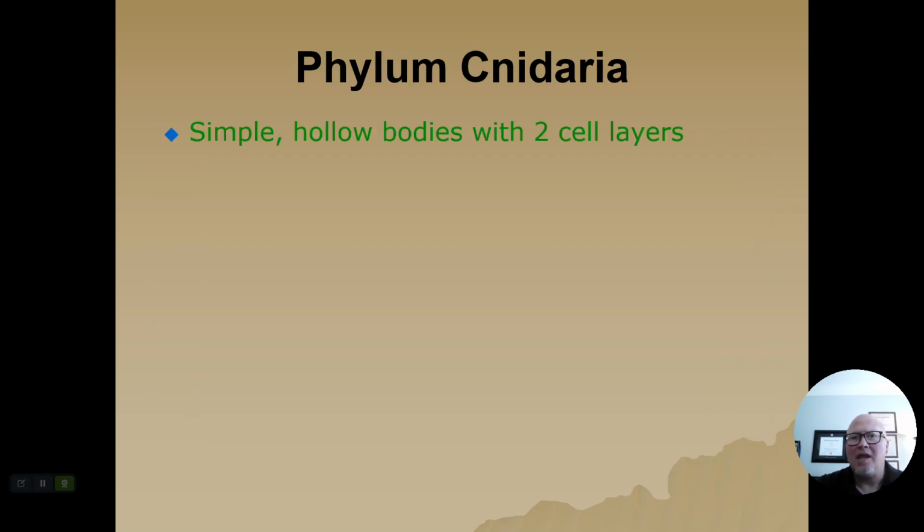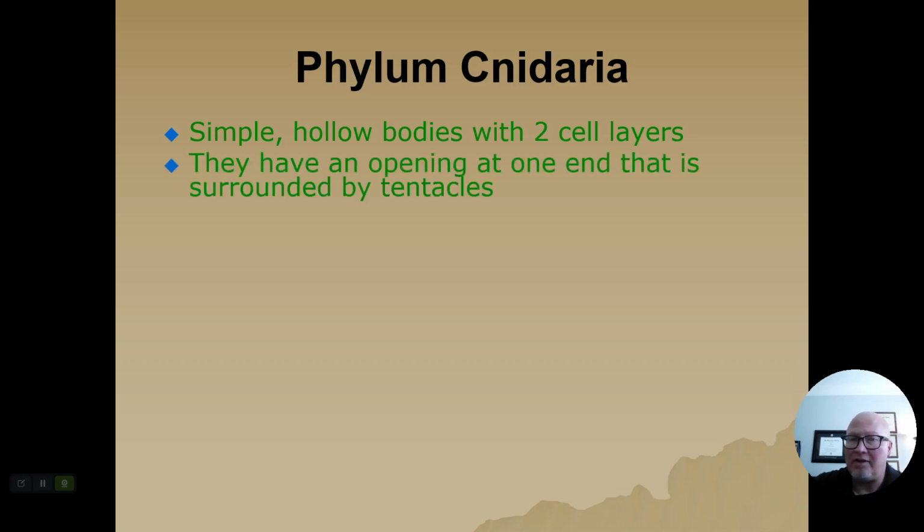Phylum Cnidaria. You're probably familiar with phylum Cnidaria. These are things like jellyfish, corals, hydras, that sort of thing. They're very simple. They have hollow bodies with 2 cell layers, again. They have an opening only at one end. We say that means it has an incomplete digestive system. They take in nutrients through that opening. It's called a gastrovascular cavity. Things are digested, and then whatever is not digested is just expelled out of the organism's body through the same opening.